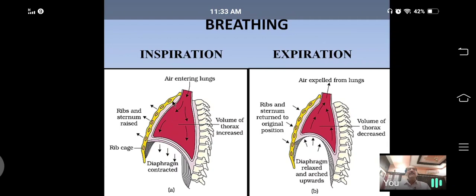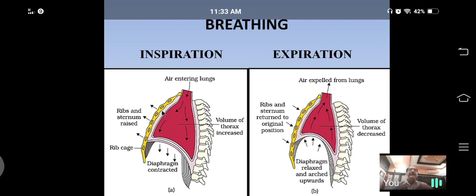When carbon dioxide concentration increases in the blood, suddenly the muscles present between two ribs, called the external intercostal muscles, start contracting.